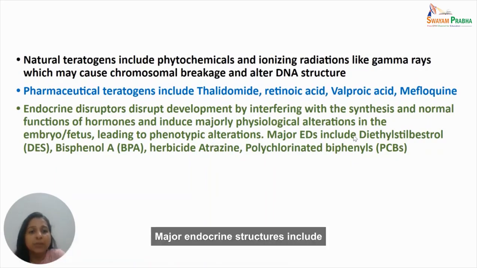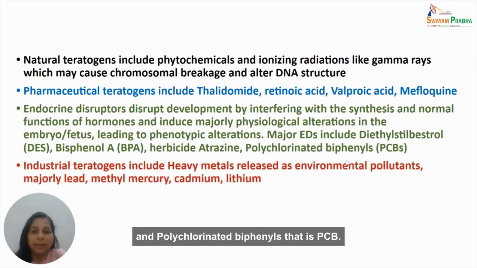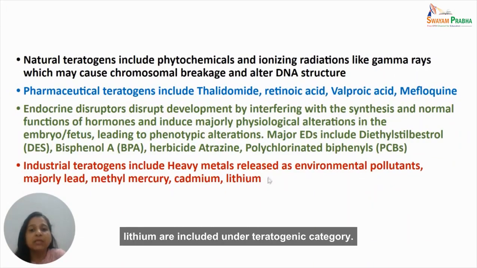Major endocrine disruptors include diethylstilbestrol, that is DES, bisphenol A, that is BPA, the herbicide atrazine, and polychlorinated biphenyls, that is PCBs. The industrial teratogen category includes heavy metals which are released as environmental exposures. Majorly, lead, methyl mercury, cadmium, and lithium are included under the teratogenic category.